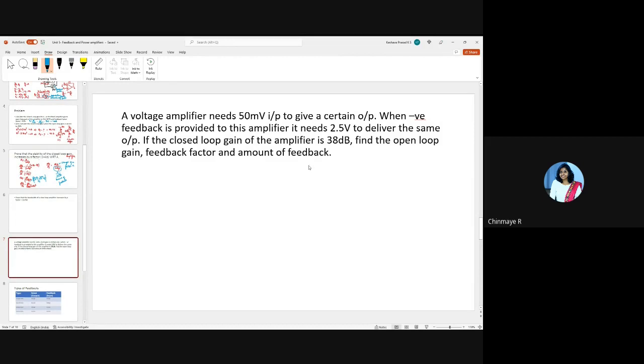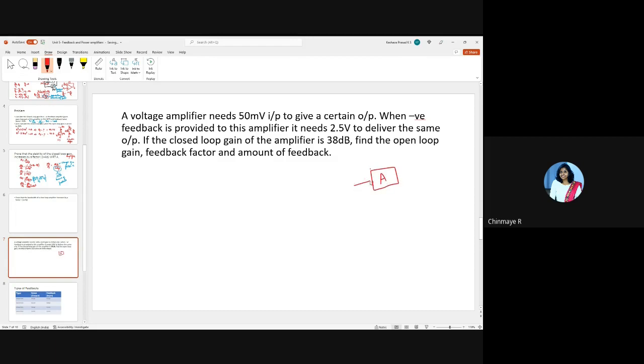So a voltage amplifier needs 50 millivolts input to give a certain output. So you have a voltage amplifier.